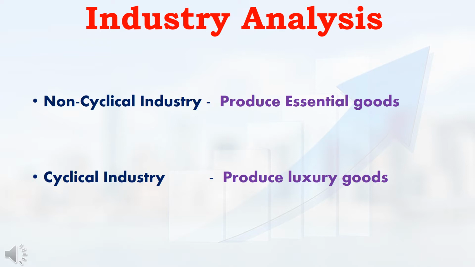Normally, there are two types of industries. One is cyclical industry, second is non-cyclical industry. We will see what is the difference between these two types. If any industry produce essential product, then that industry will come under non-cyclical industry. If any industry produce non-essential product, then that industry will come under cyclical industries.